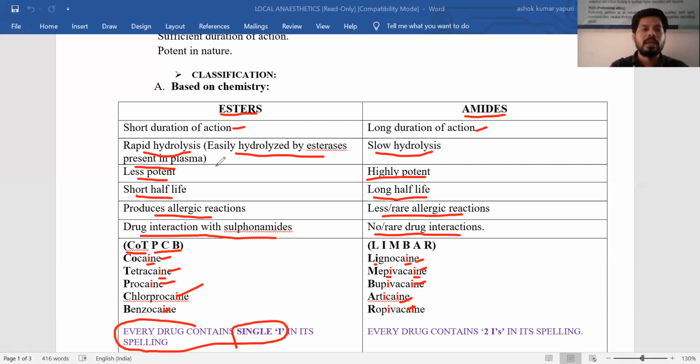But ester local anesthetics with the ester group have only a single I. Like that also you can easily remember. Every drug in the amide group contains two I's in its name. Like this you can easily remember the examples, as well as differentiate esters and amides based on their chemistry, and understand the examples in an easy manner. Okay, this is our session today. Thank you.